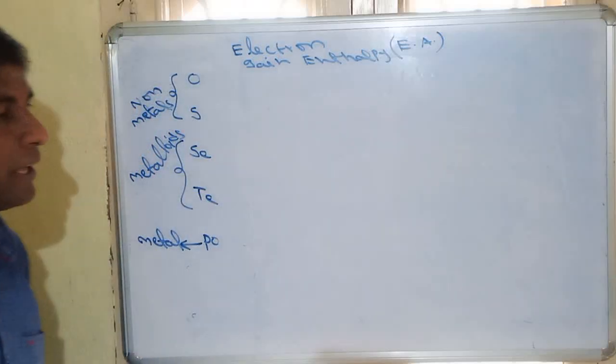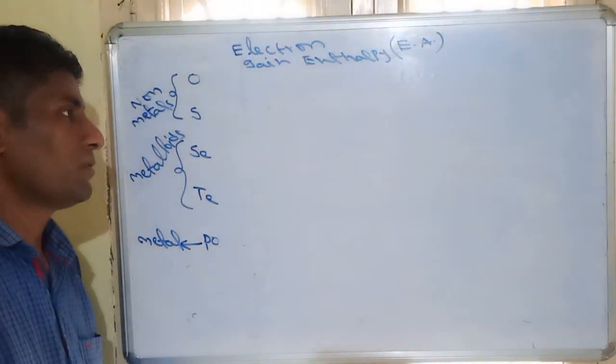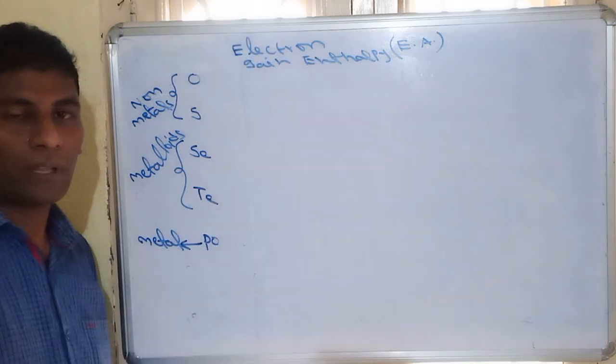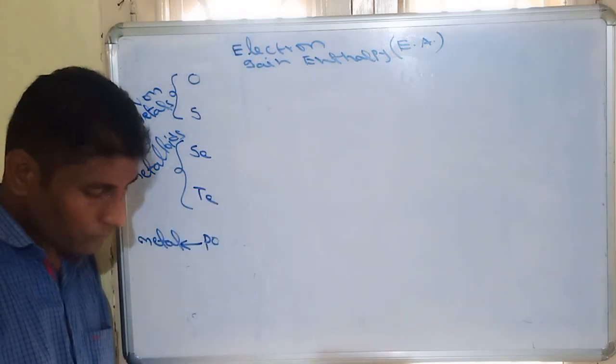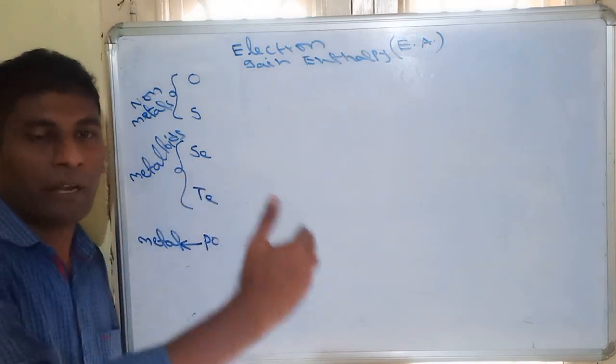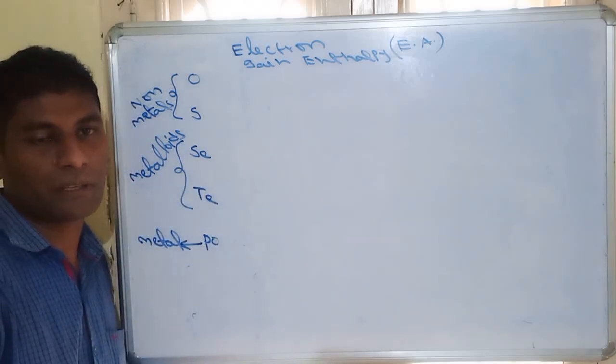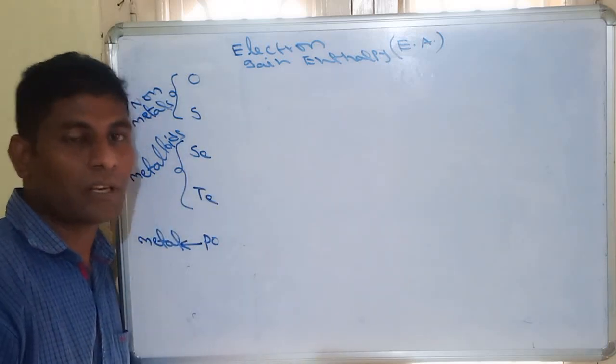We can call it electron gain enthalpy, and we can also call it electron affinity. First of all, what is electron affinity? We have seen ionization energy. To remove an electron from an atom, we must give some amount of energy. That energy is called ionization energy.